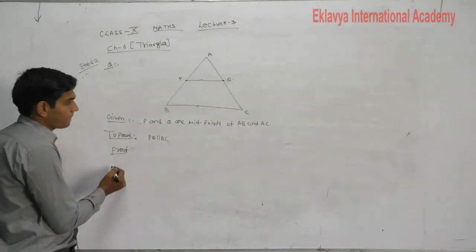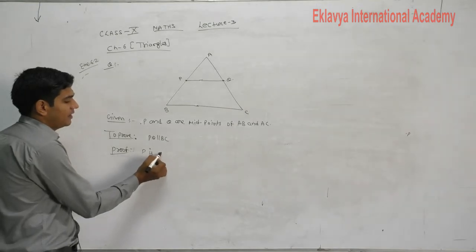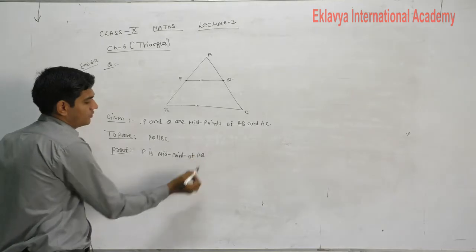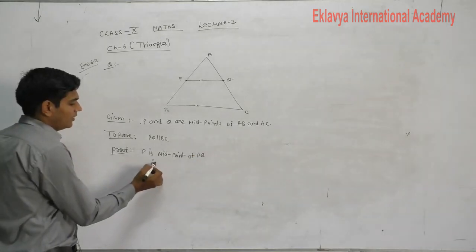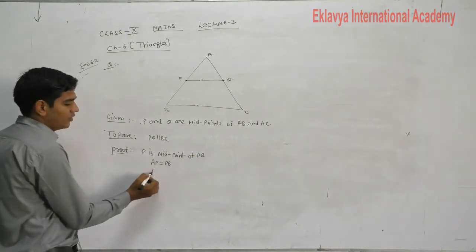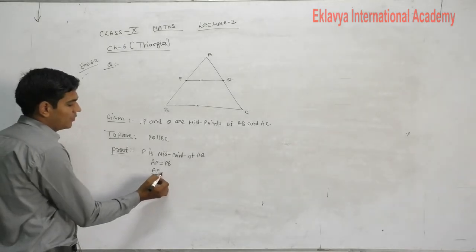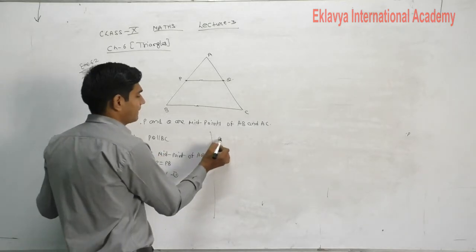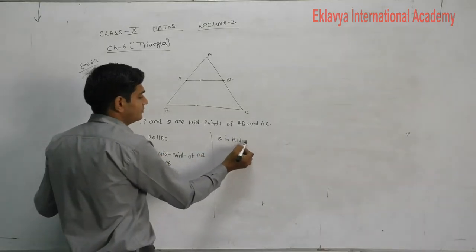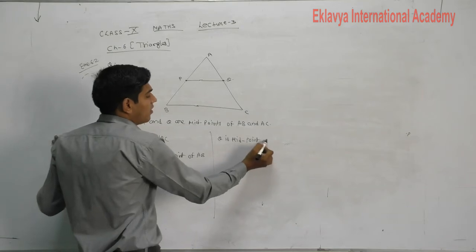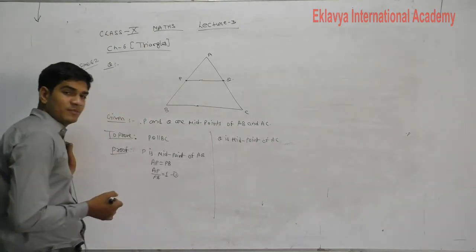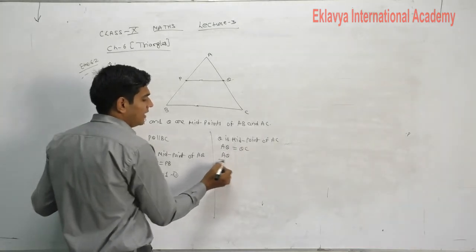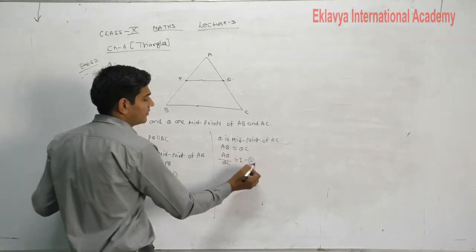So students, how will we prove it here? First of all, P is the midpoint of AB. So AP is equal to PB, or AP upon PB is equal to 1, equation number first. The second condition is that Q is the midpoint of AC. So if Q is the midpoint of AC, then AQ is equal to QC, AQ upon QC is 1, equation number second.